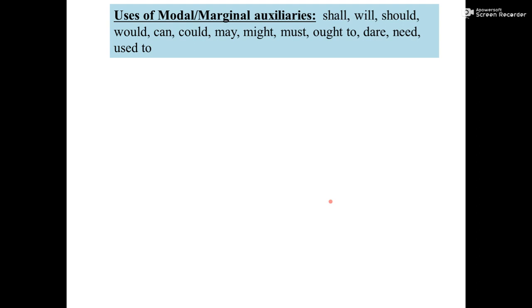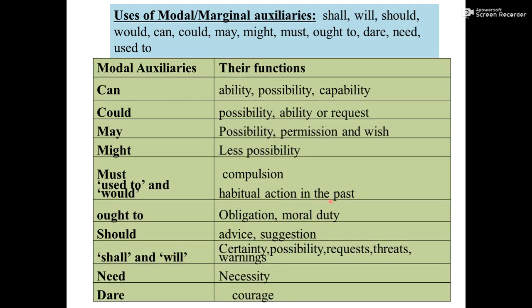As we have seen before, shall, will, should, would, can, could, may, might, must, ought to, dare, need, used to are modal and marginal auxiliaries. There are two columns. In the first column, some modal auxiliaries are there, and in the second column, their functions are given. First of all, we will see use of can.